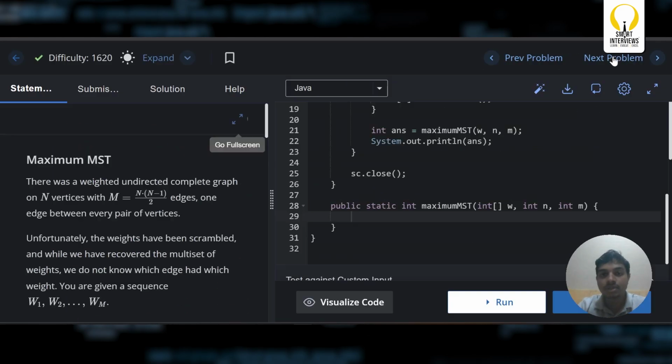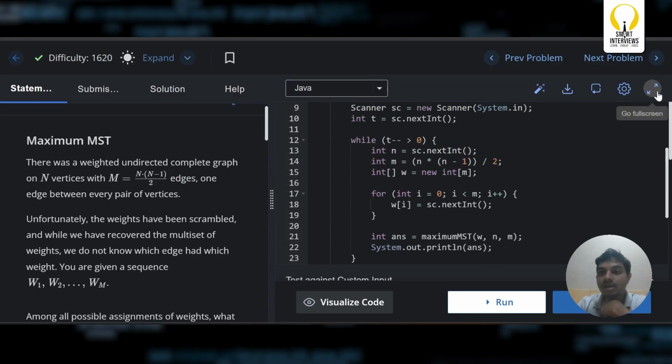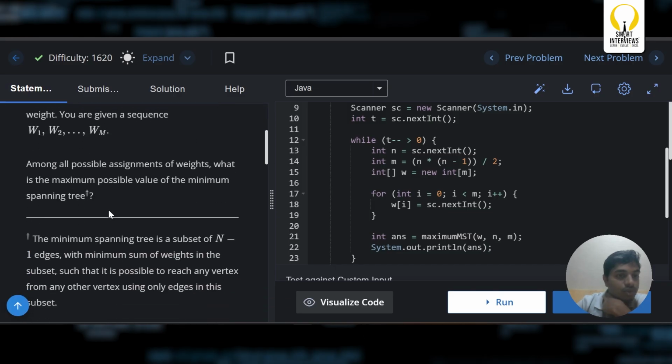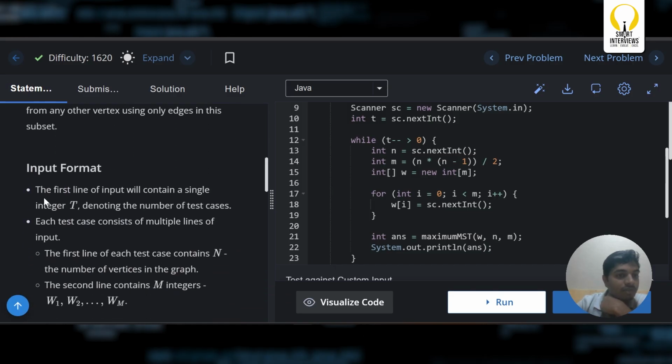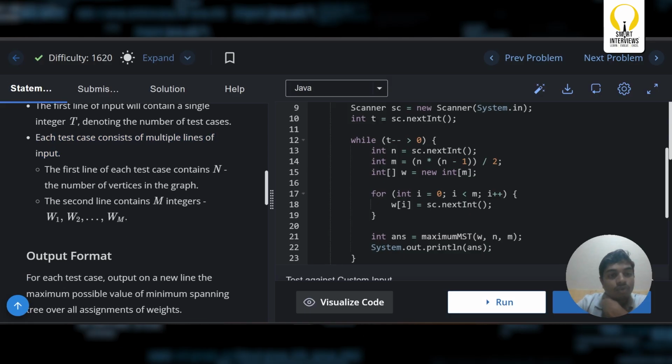Let us code this up. Let us code this in Java. The key things that we are supposed to notice in the input format: the first line is the number of test cases, and after every test case, you are given the number of vertices in the graph, and later m values, which are the total weights of the edges.